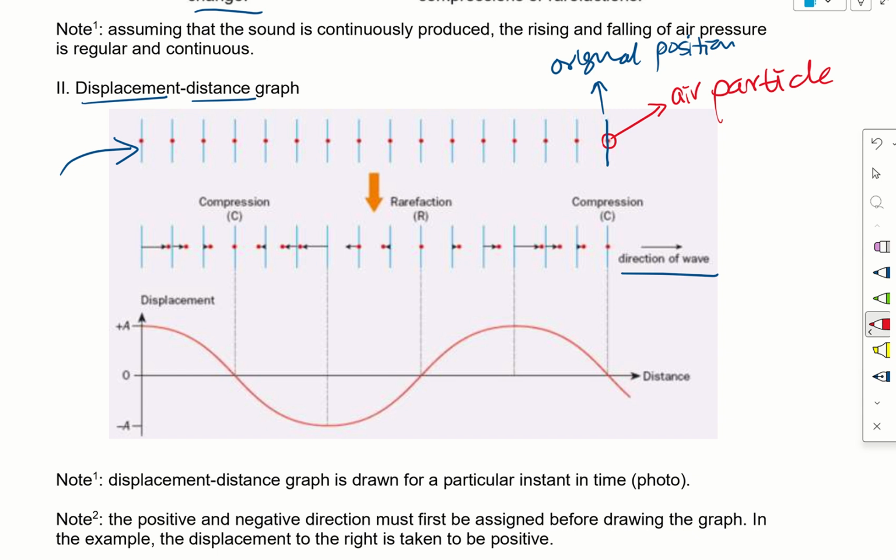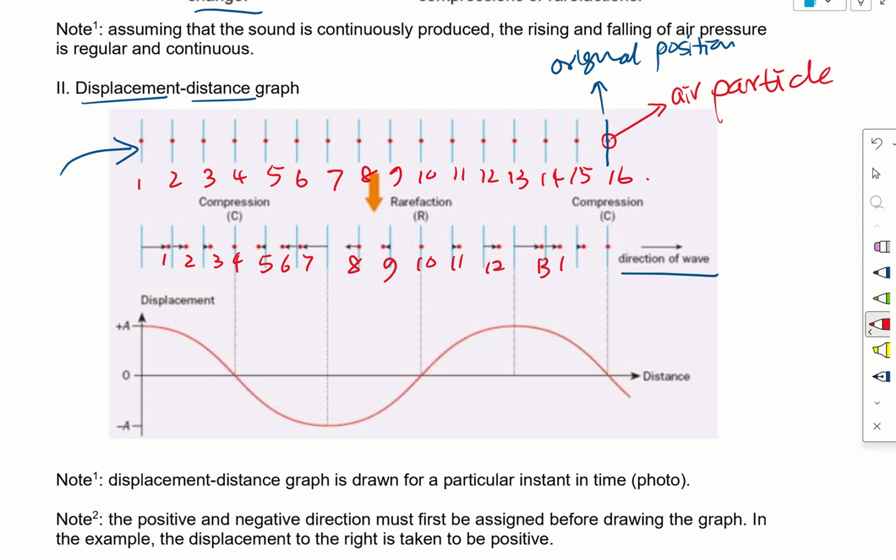To see this, we need to label. We can call these particles 1, 2, 3, 4, 5, and so on up to 16. We map each air particle, so the next diagram will also be labeled 1 to 16.